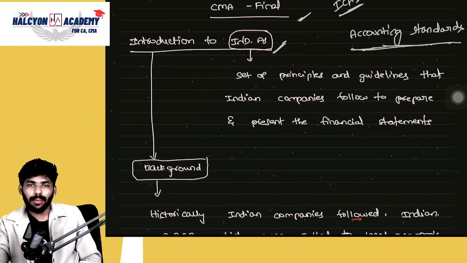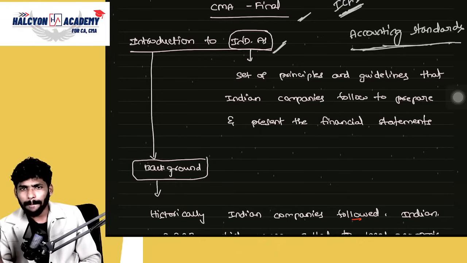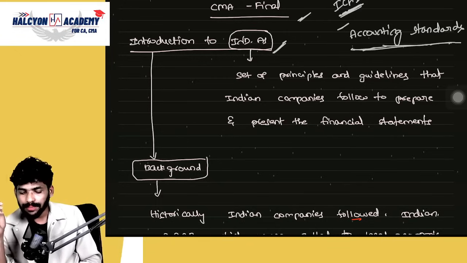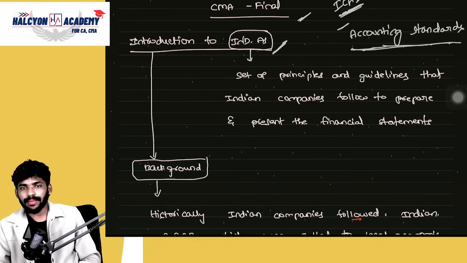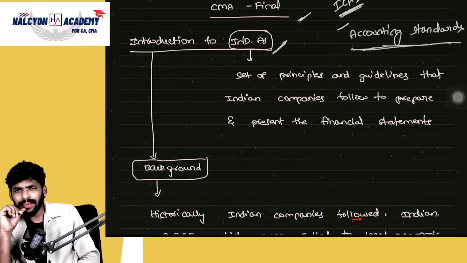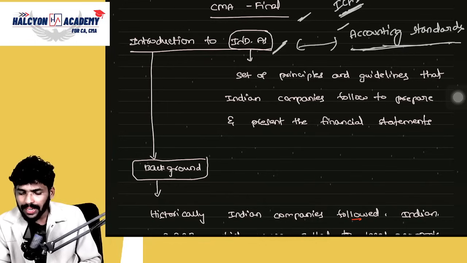So ICAI in collaboration with some government authorities has prepared some rules and regulations that have to be followed. Is that clear? So those are known as accounting standards. Then what is Ind AS? Ind AS means Indian Accounting Standards. Sir, why does this Ind AS come into existence? That is the first point we need to question. What is the difference between accounting standards and Ind AS?